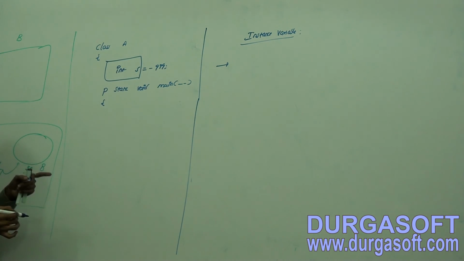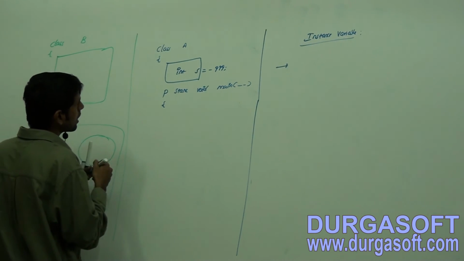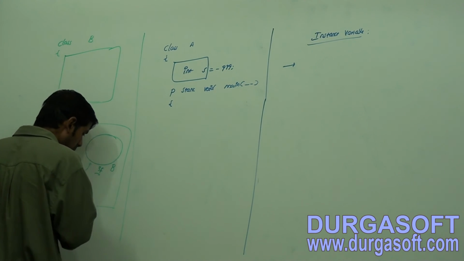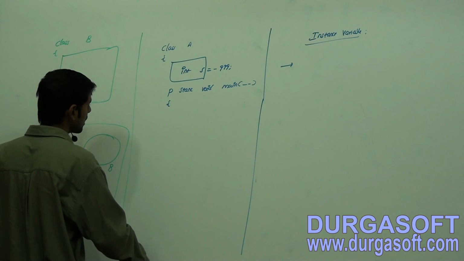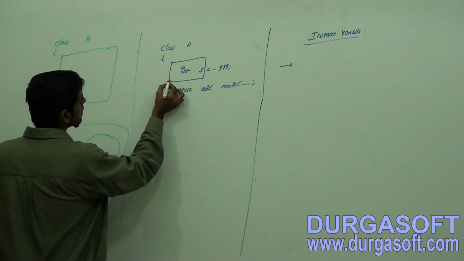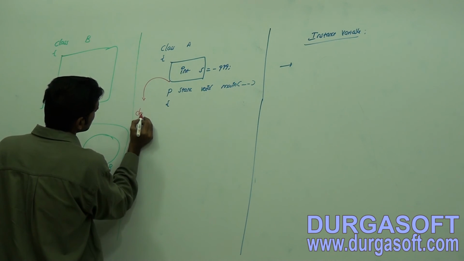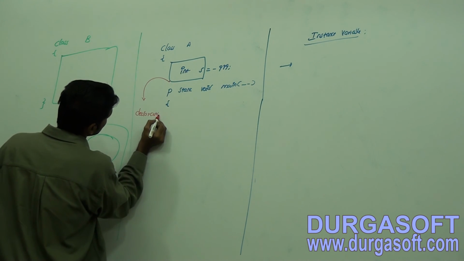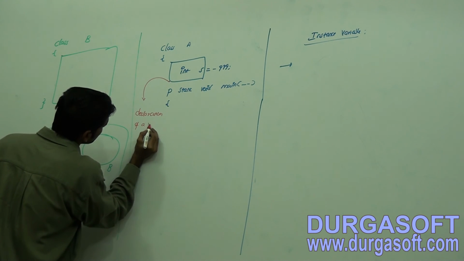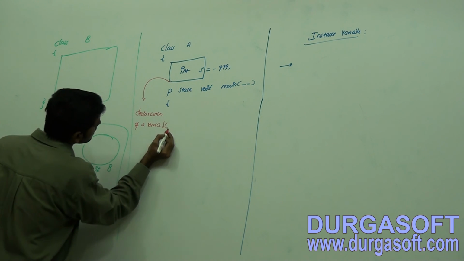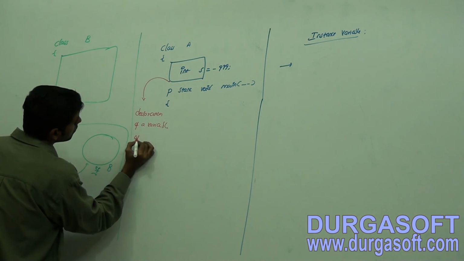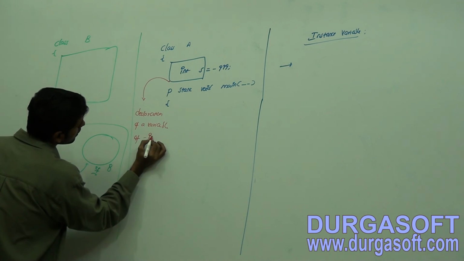Here this is called a declaration, a declaration of a variable of type primitive int.